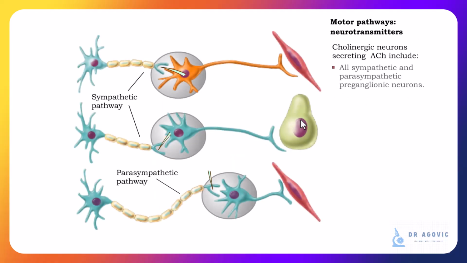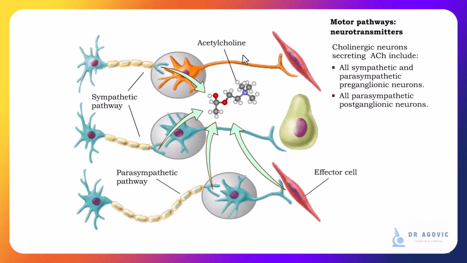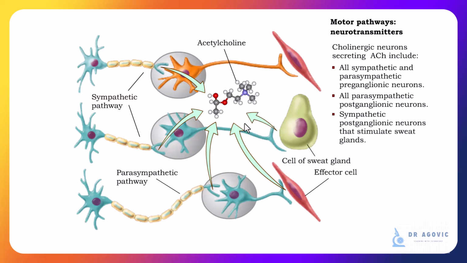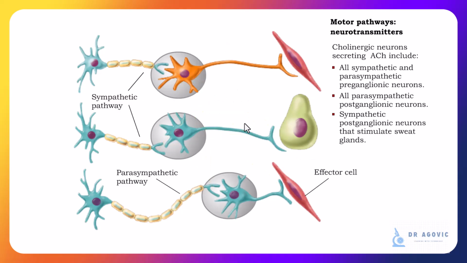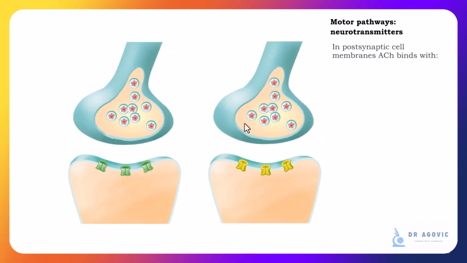All preganglionic neurons in both the sympathetic and parasympathetic divisions are cholinergic neurons and secrete acetylcholine. In addition, all postganglionic neurons in the parasympathetic division are cholinergic. In the sympathetic division, cholinergic postganglionic neurons stimulate sweat glands. Acetylcholine binds with specific receptors on the postsynaptic cell membrane.